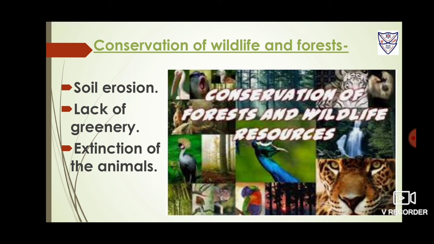The large scale deforestation and the resultant loss of natural habitat for animals are resulting in problems like soil erosion, lack of greenery, extinction of animals, etc. So students, here we see different vegetation and wildlife all over the world, because different places have different types of climate conditions, thickness of soil and availability of water.